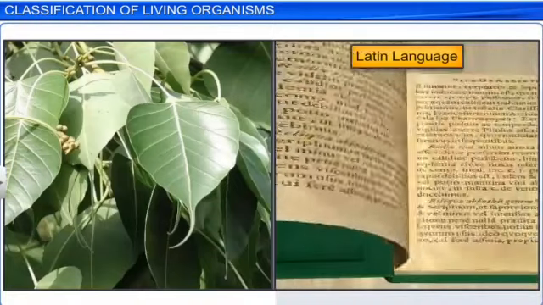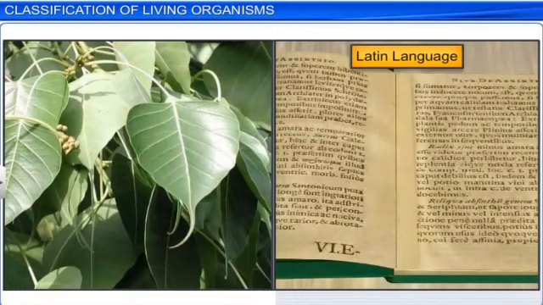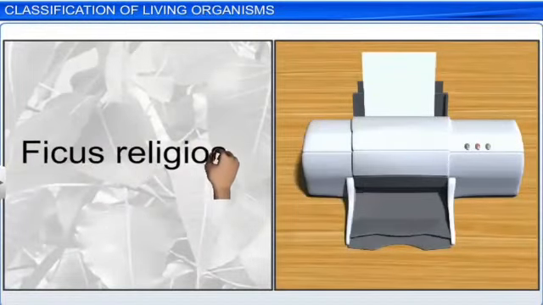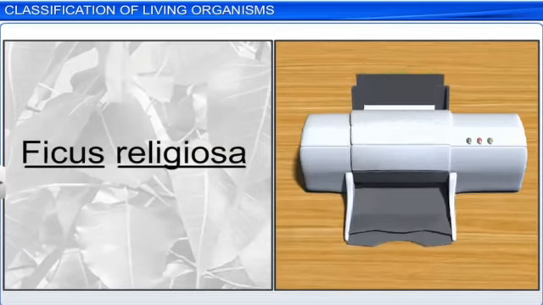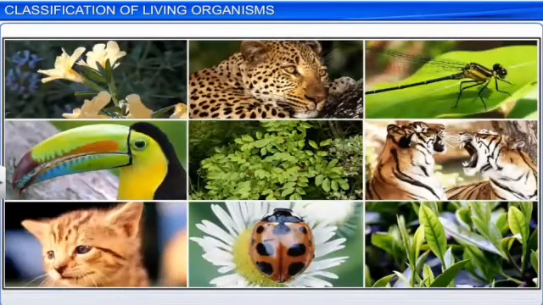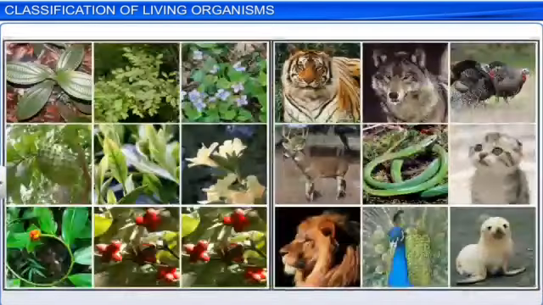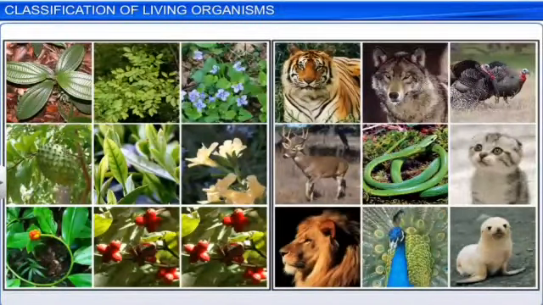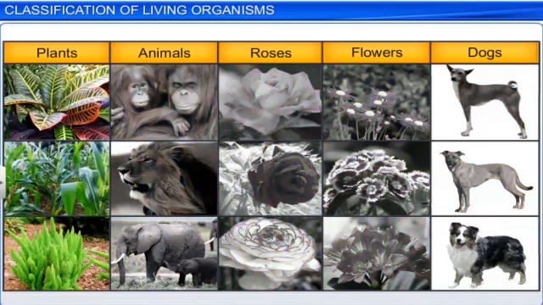Furthermore, in relation to naming, scientific names are in the Latin language. But when we write them by hand, they are to be underlined individually, not together. The first letter of the genus is always capital, and the rest are all small. This classification is very much necessary for proper identification. So the grouping of organisms into various categories, that is plants, animals, flowers and other organisms, is a must.